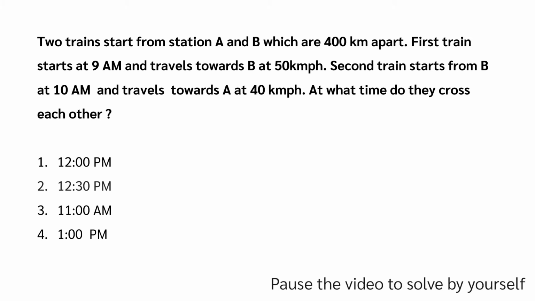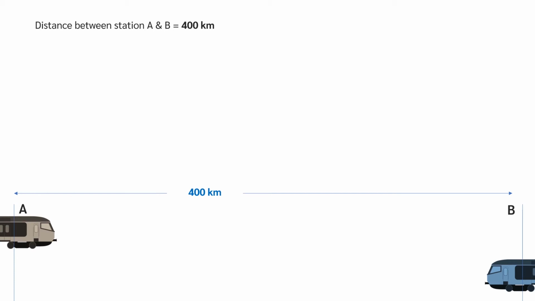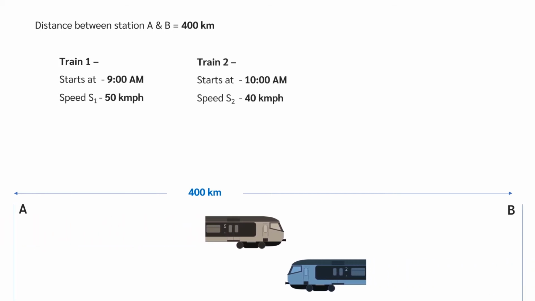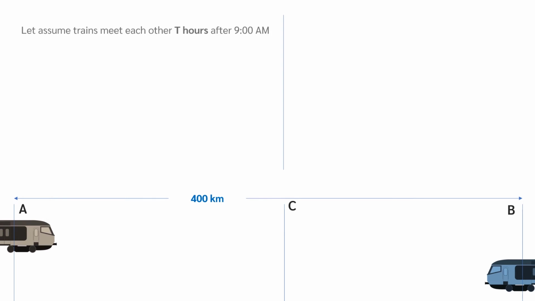Let's visualize the problem. Distance between point A and B is 400 kilometers. Train 1 starts at 9 a.m. and travels at a speed of 50 km per hour. Let this be S1. Train 2 starts at 10 a.m. and travels at a speed of 40 km per hour. Let this be S2. Both the trains meet at point C. Let's assume the trains meet at point C, t hours after 9 a.m.